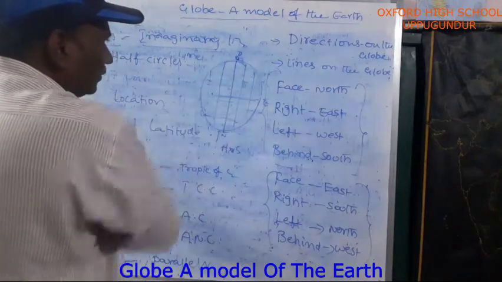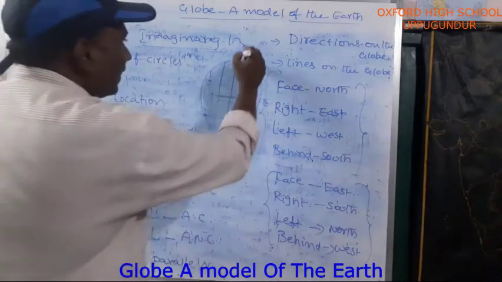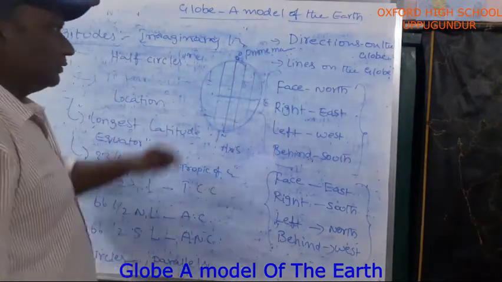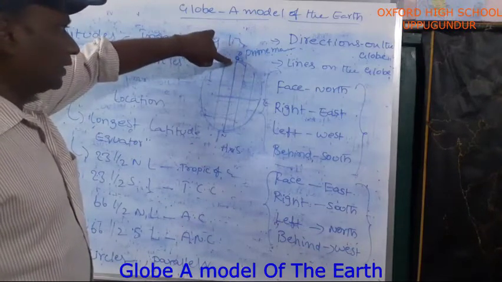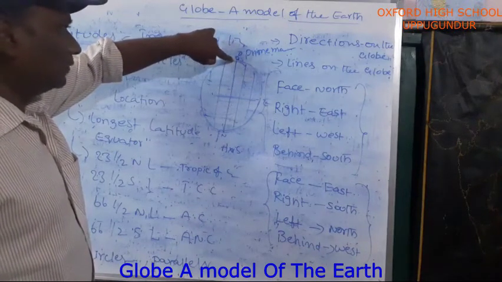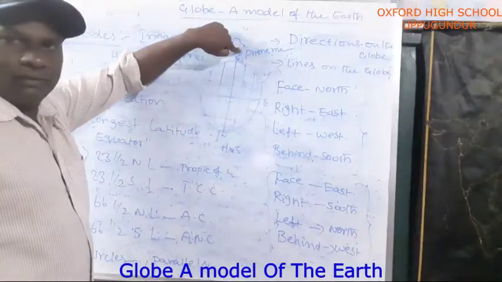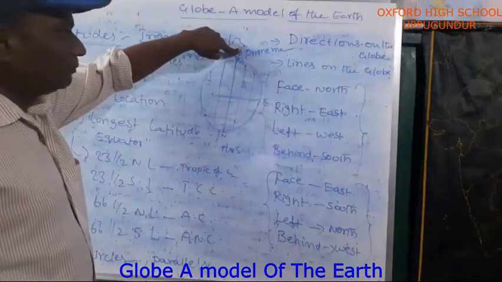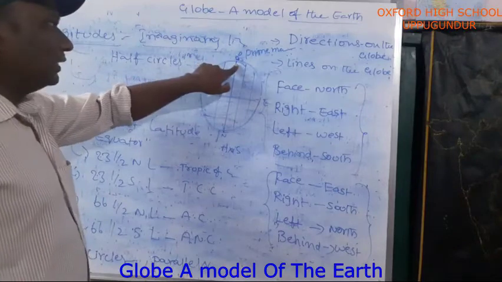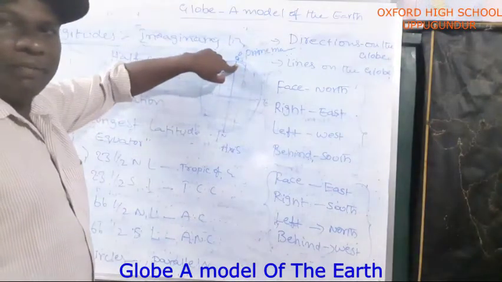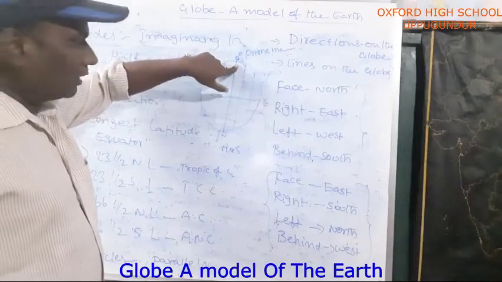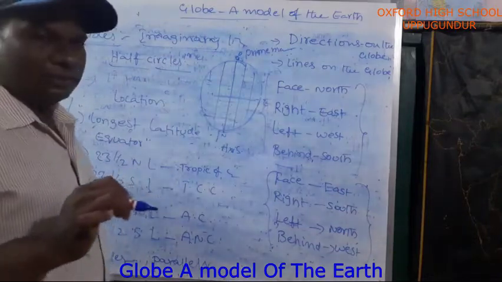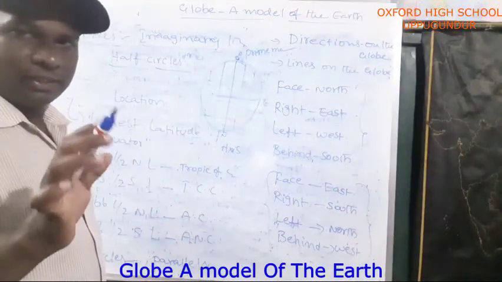So 0 degrees longitude is called the prime meridian. Prime meridian. Do you understand? It passes through the London Observatory. 0 degrees longitude is also called the prime meridian. These are all half circles. Which are half circles? Longitudes are half circles, then latitudes are full circles.